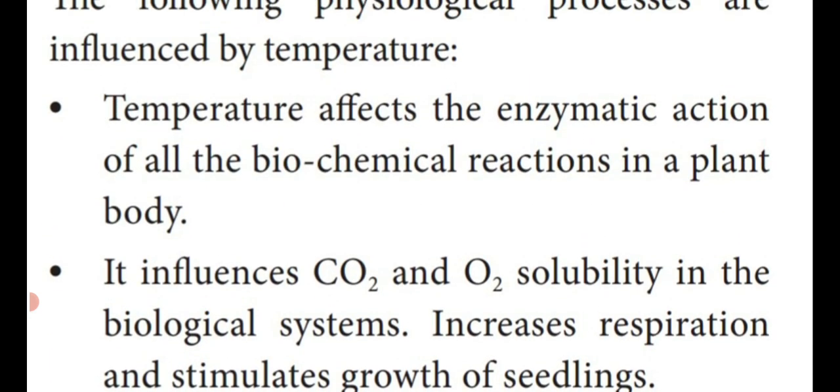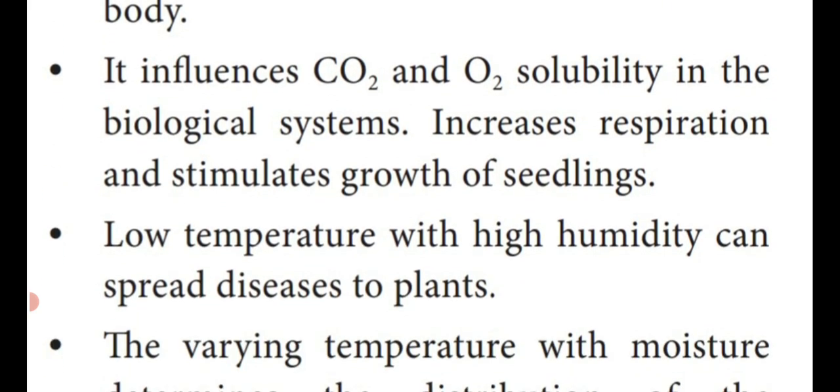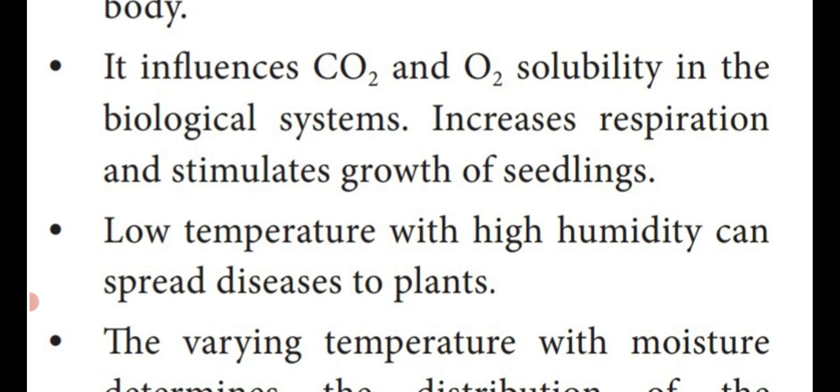So first one, temperature affects the enzymatic action of all the biochemical reactions in a plant body. Second one, it influences the carbon dioxide and oxygen solubility in the biological system, and also it increases the respiration and stimulates the growth of seedlings. Next one, the low temperature with high humidity can spread disease to the plants. So low temperature means it contains high humidity, meaning there is a high amount of moisture in the air.